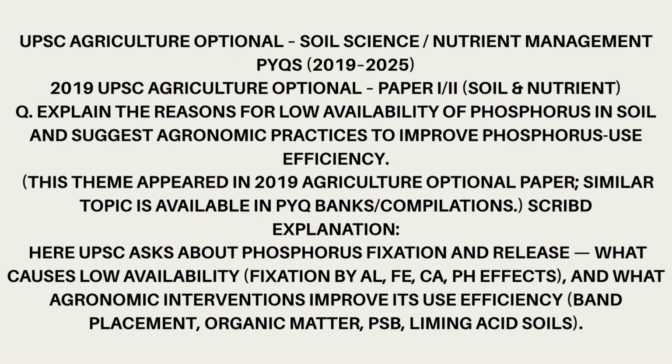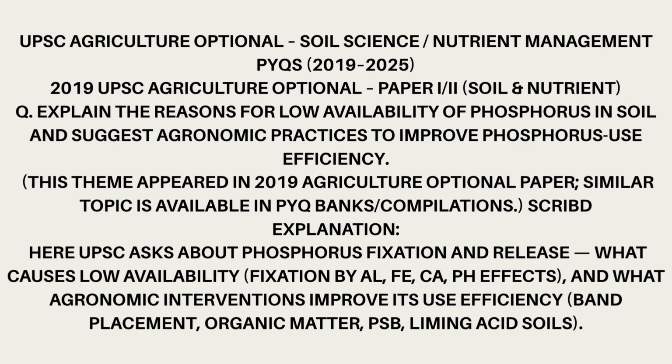2019 UPSC Agriculture Optional, Paper II, Soil Nutrient. Q. Explain the reasons for low availability of phosphorus in soil and suggest agronomic practices to improve phosphorus use efficiency. This theme appeared in the 2019 Agriculture Optional Paper.